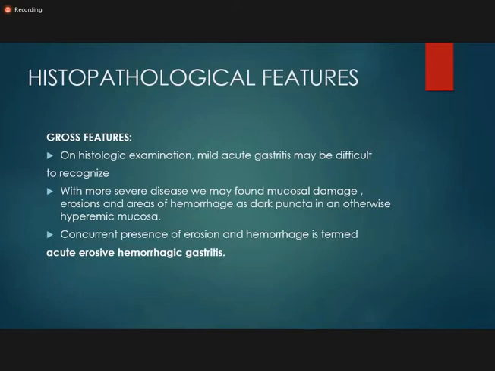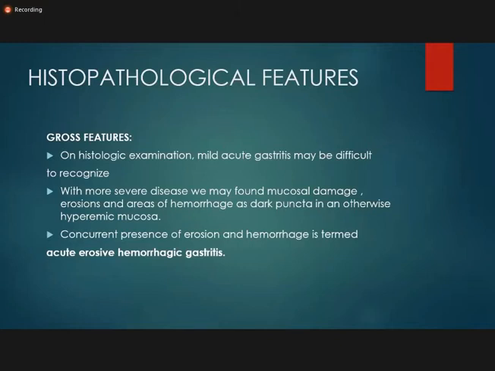You can also find the presence of erosion and hemorrhage. And when there is a concurrent presence of erosion and hemorrhage in the gastric mucosa, the term we use is acute erosive hemorrhagic gastritis.